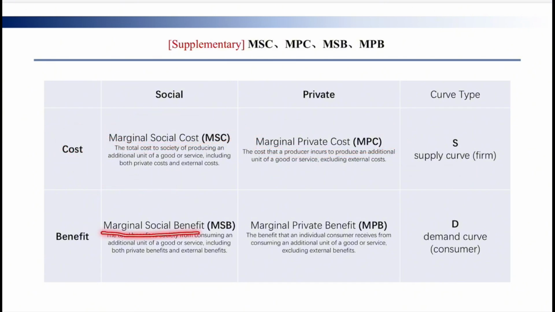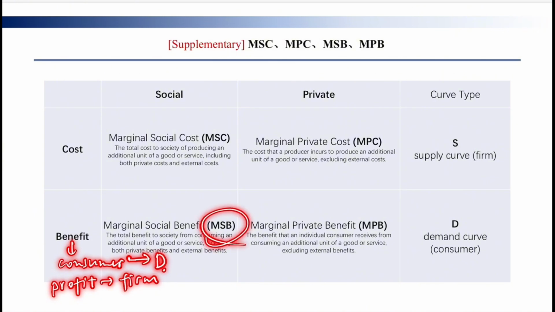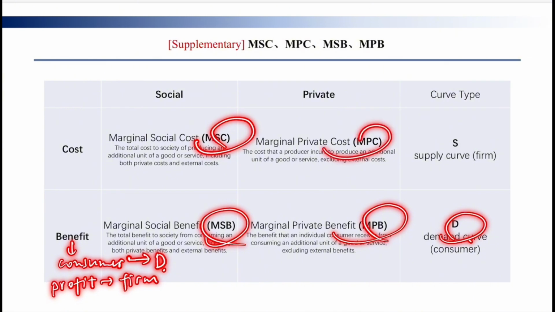The marginal social benefit is the total benefit to the society for consuming an additional unit of a good or service, including both private benefits and external benefits. And the marginal private benefit means we don't need to consider the whole society's benefits, we just need to think about ourselves. And these two curves are about benefits. And we need to know benefits are not profits. Profit is for firms, and benefits are for consumers. So the benefit is for the demand curve. So these two are demand curves. These two are supply curves.